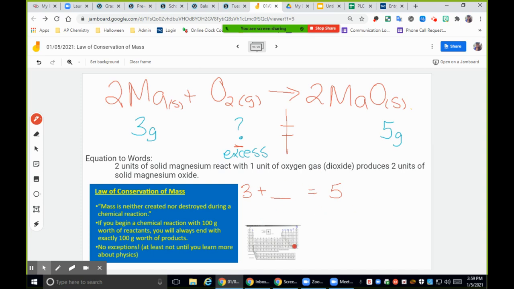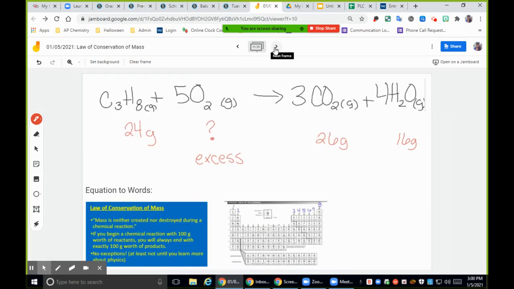It is that simple. Do not overthink this. We're not even considering atomic masses or anything like that. You'll have plenty of time to do stoichiometry later. So it is literally this easy. We're going to do 5 minus 3 to get 2 grams. All right. Next example.